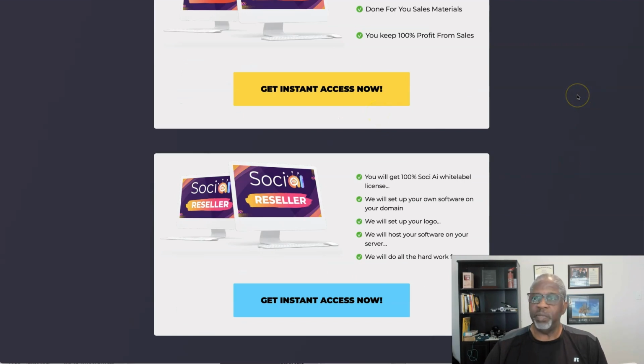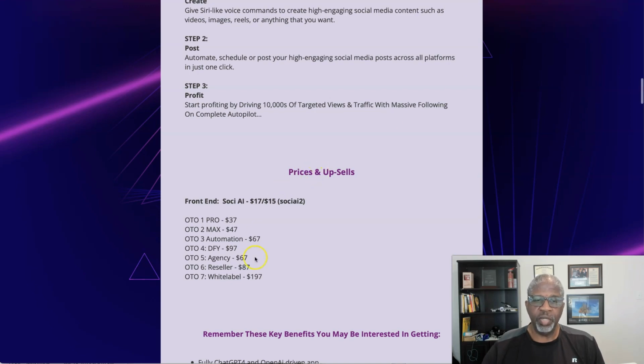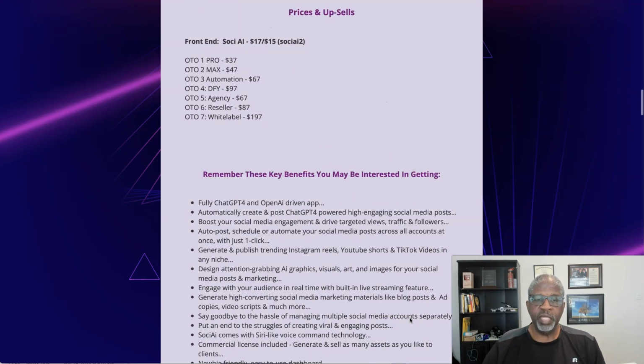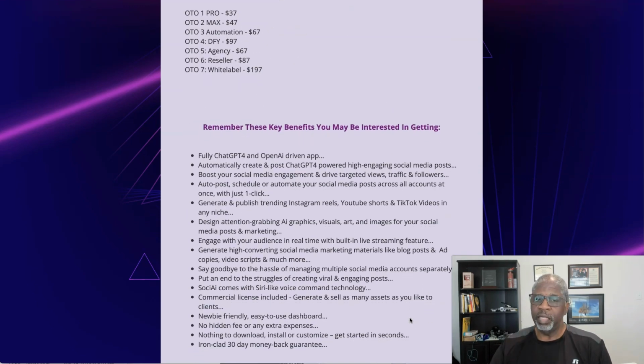So even the experts make mistakes. Let's get back over to my bonus page and continue. And so what we just went over here are the prices for those upgrades. Now, of course, the benefits here are plentiful. You're upgraded to the fully new ChatGPT4 and OpenAI driven app.